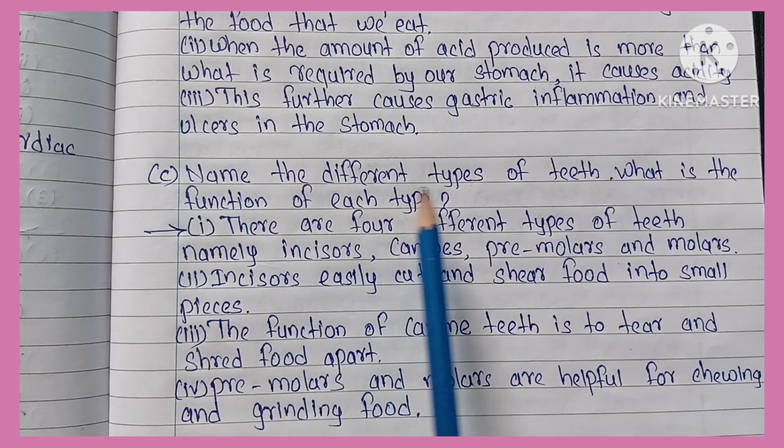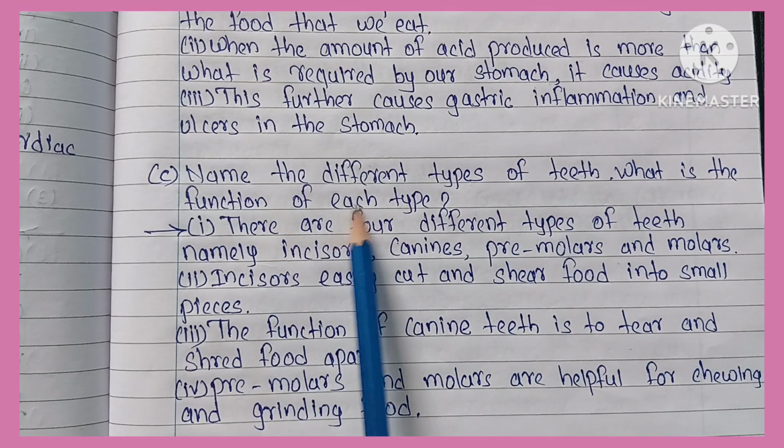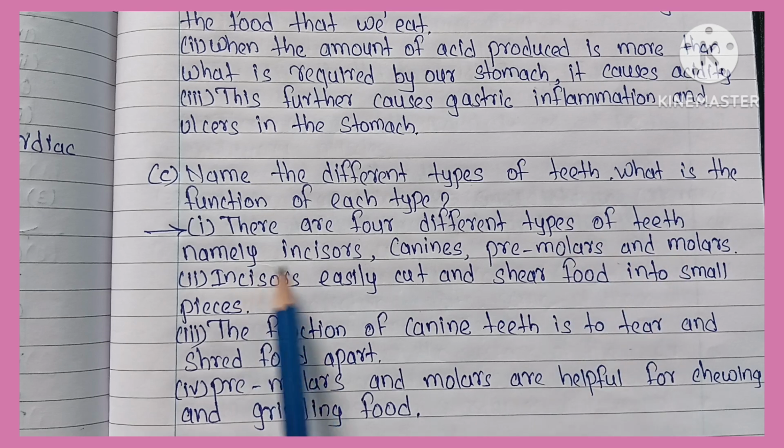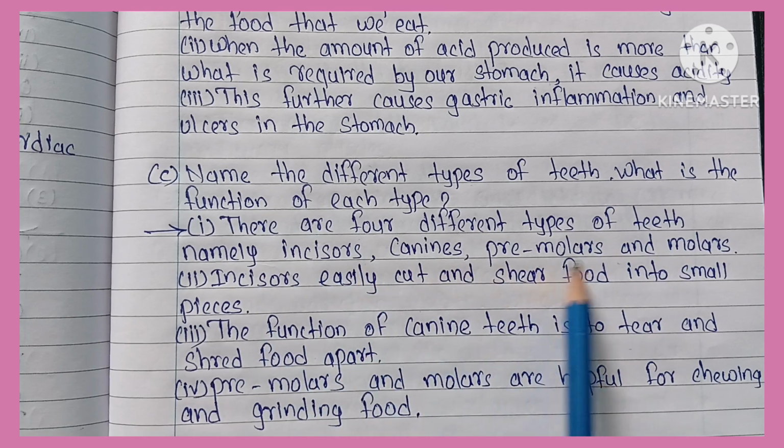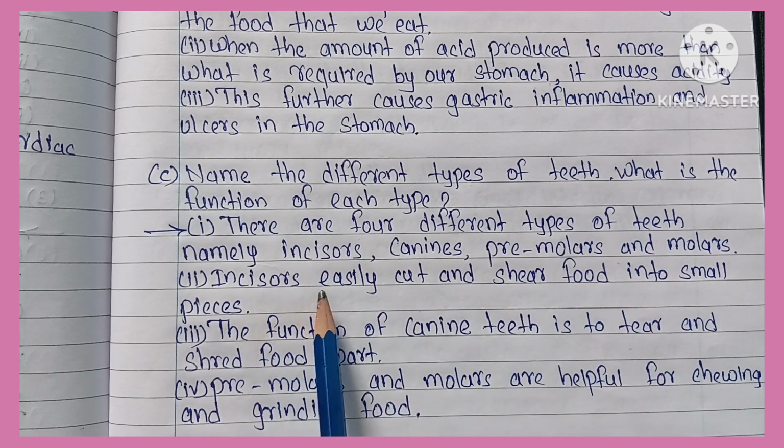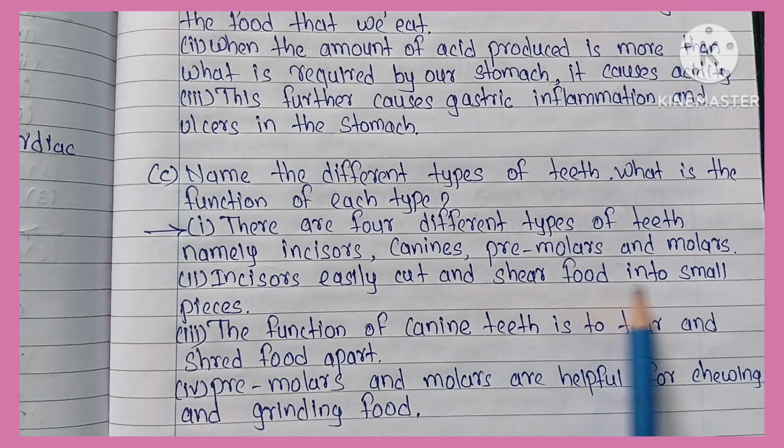Next question, name the different types of teeth. What is the function of each type? Answer, there are four different types of teeth, namely incisors, canines, premolars and molars. Incisors easily cut and shear food into small pieces. The function of canine teeth is to tear and shred food apart. Premolars and molars are helpful for chewing and grinding food.